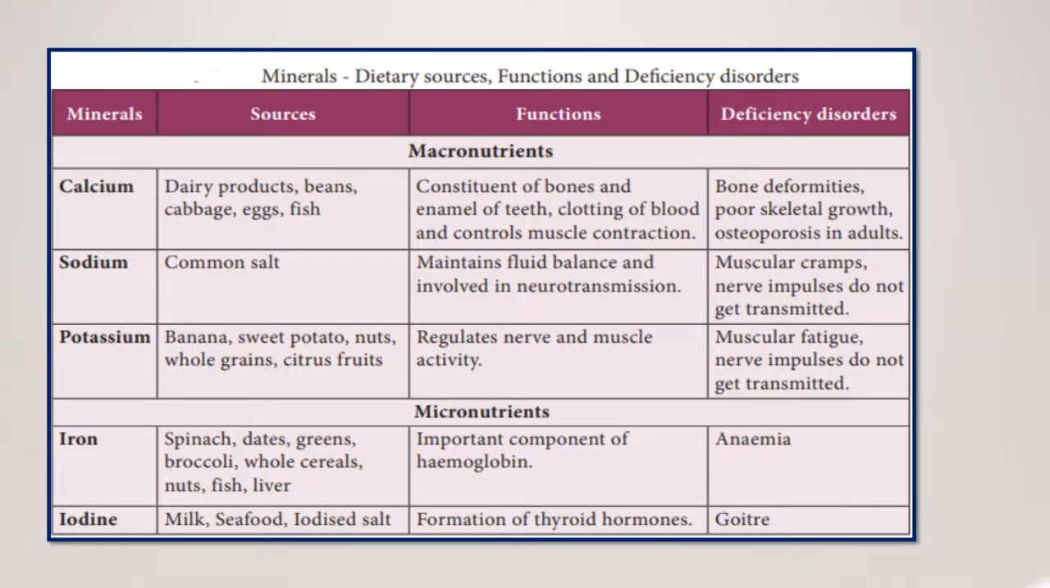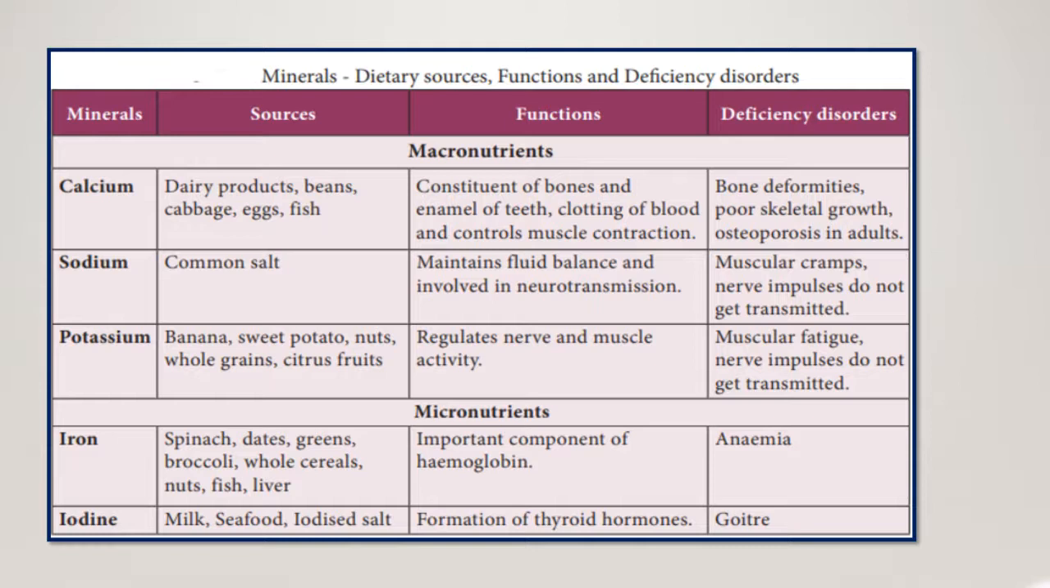It is found in banana, sweet potato, nuts, whole grains and citrus fruits. It regulates nerve and muscle activity. What happens if it is deficient? It leads to muscular fatigue. That is, the muscles become like a tired condition and nerve impulses do not get transmitted. Okay, the next is micronutrients.